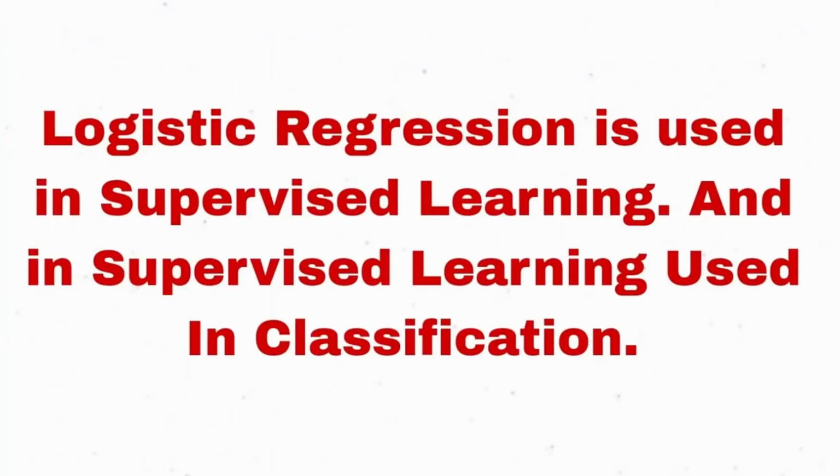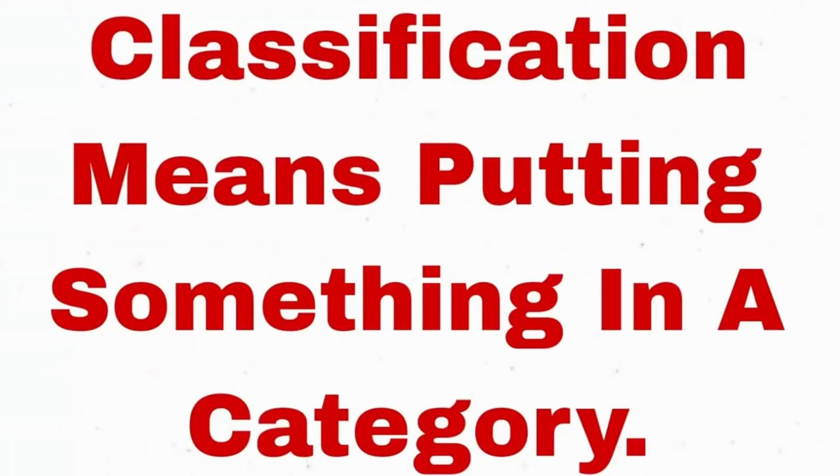Logistic regression is used in supervised learning, and in supervised learning it is used in classification. So what is classification? Classification means putting something in a category. For example, you bought a new car and you are putting it in a category of new or old. So you will put it in the category of new. That is classification.